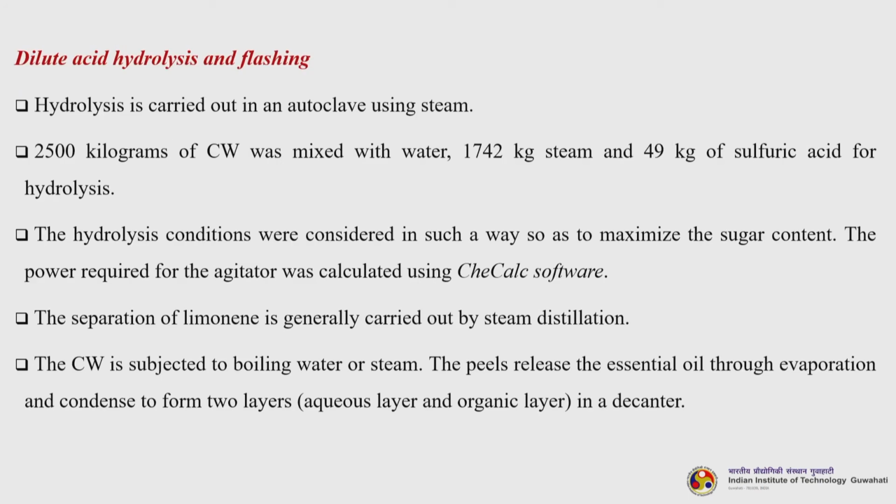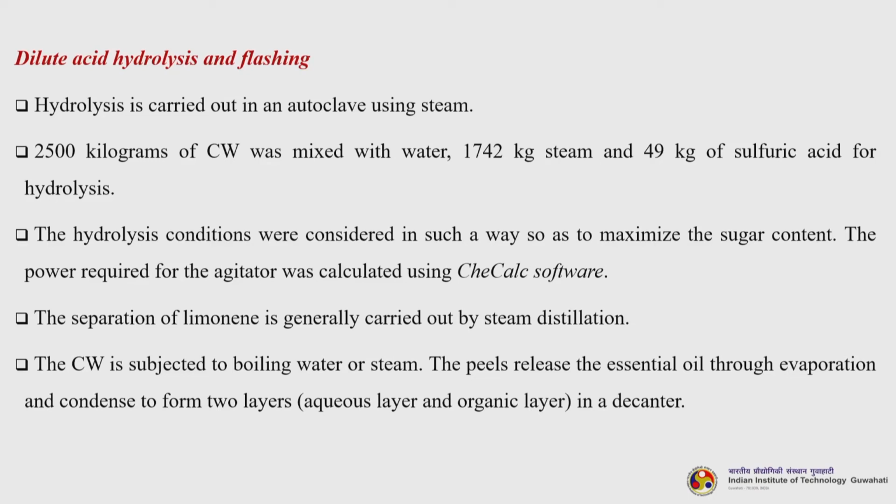Then the next method is dilute acid hydrolysis and flashing. Now, hydrolysis is carried out in an autoclave using steam. 2500 kg of CW was mixed with water, 1742 kg of steam and 49 kg of sulfuric acid for hydrolysis. The hydrolysis conditions were considered in such a way so as to maximize the sugar content. The power required for the agitator was calculated using the CHEMCAD software.